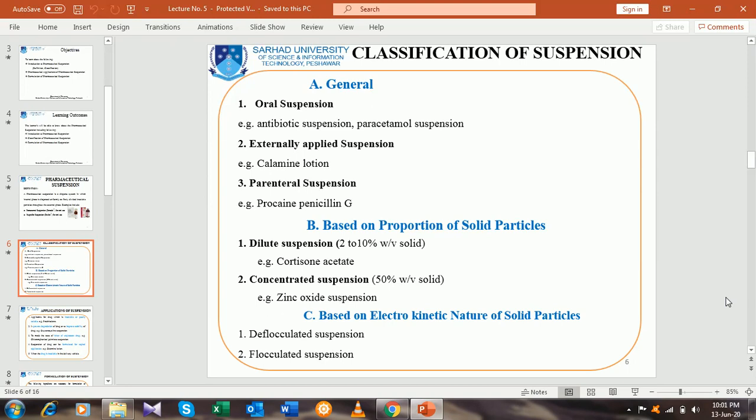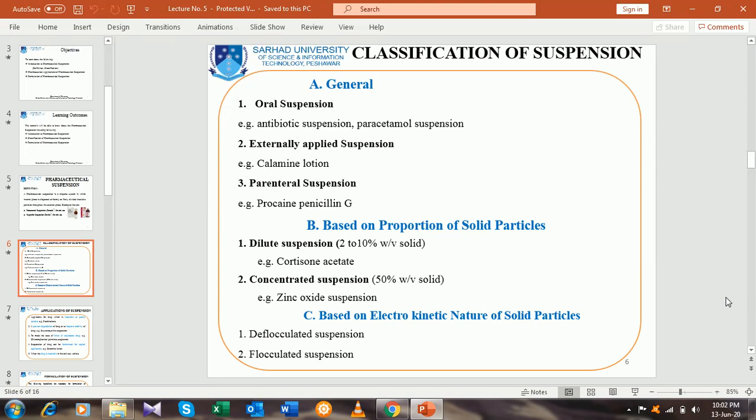Oral suspension includes, for example, antibiotic suspension as well as paracetamol suspension. While the second one, externally applied suspension, is applied externally rather than orally or by injection, that is calamine lotion. And the third subclass in the general classification is parenteral suspension. Examples include penicillin G.